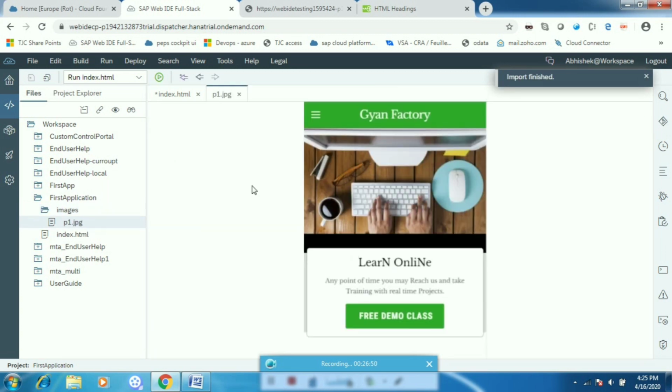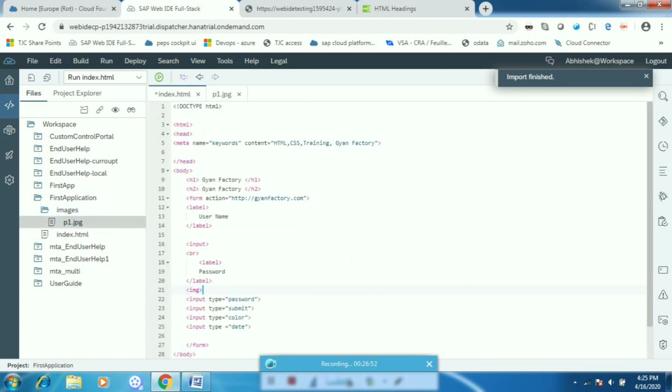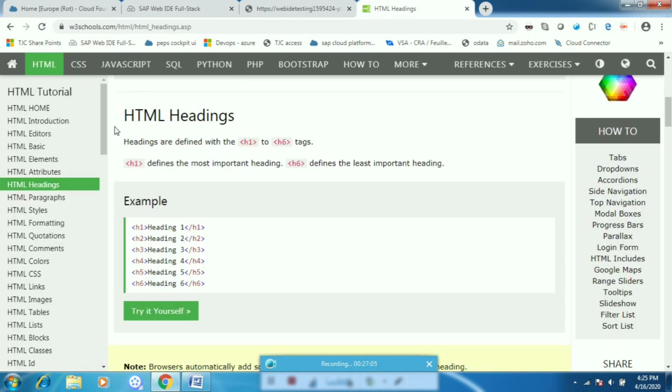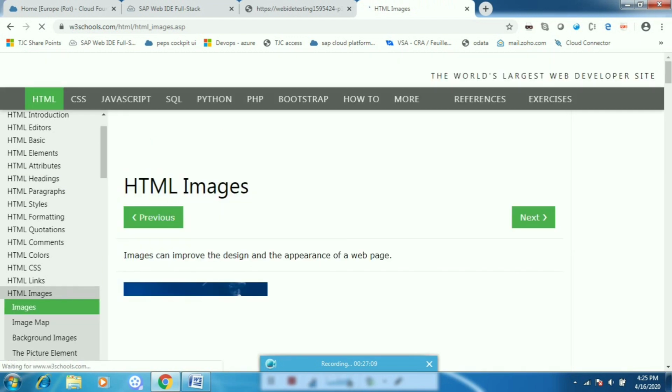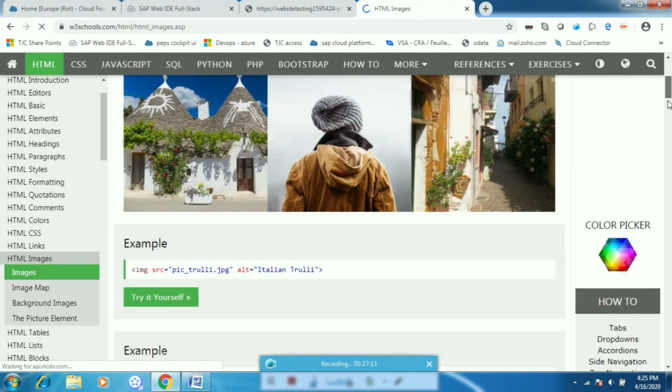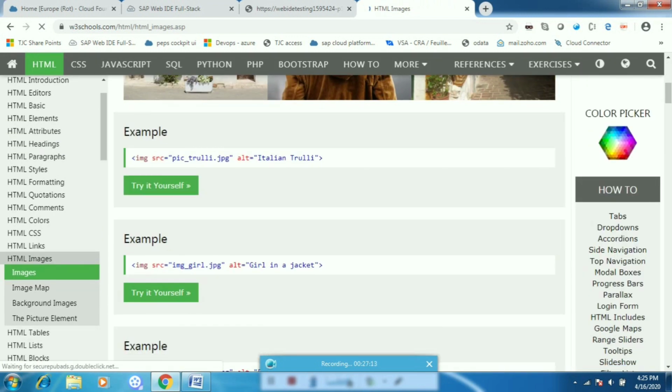So you can see this image I have loaded, and for this image I can give the path. Let me see how I can give the path for images. I have to give the source.